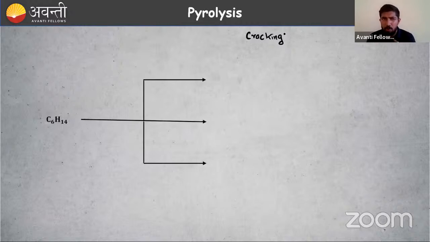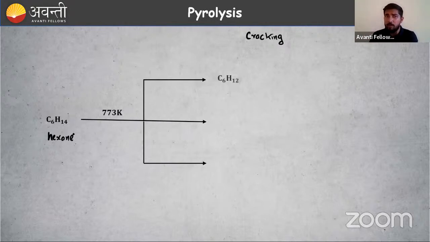A small example for you. I have C6H14. What is that, alkane or alkene? Of course, that is an alkane, right? So we have hexane here, or I can say normal hexane. Then at high temperature, the bonds are getting broken, and different small fragments will be obtained. So there are different possibilities.